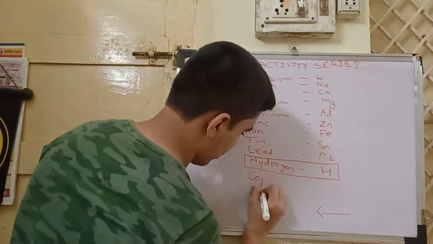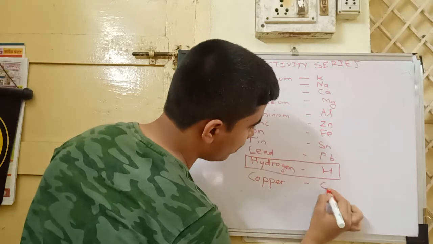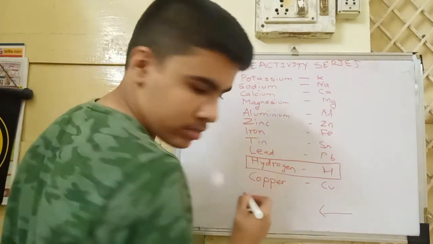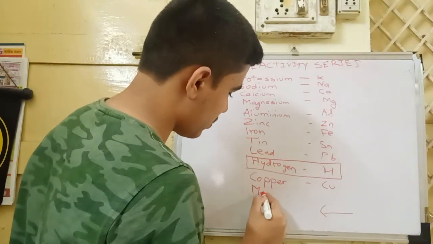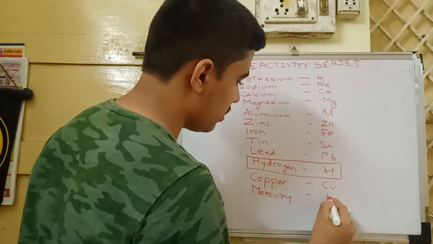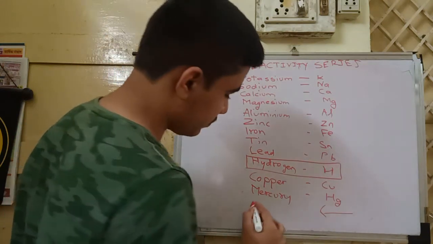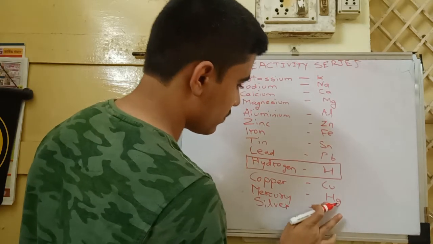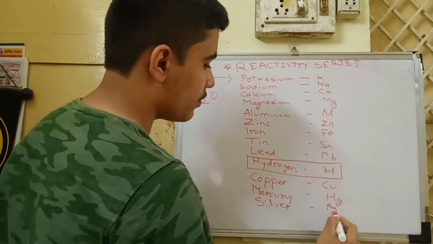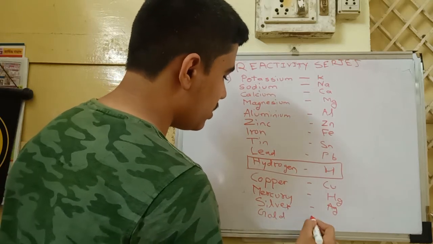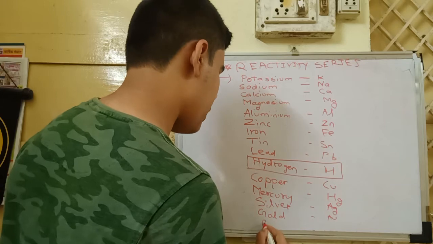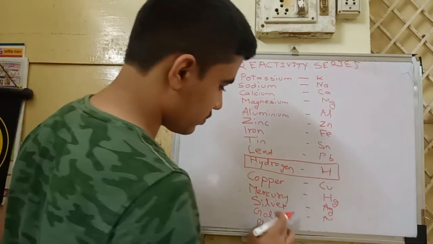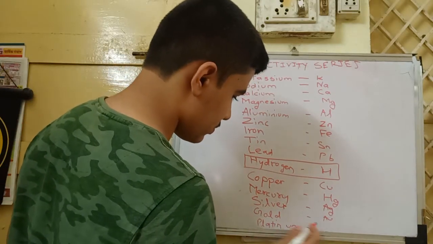Then comes copper, mercury, then silver, gold, and platinum, Pt.